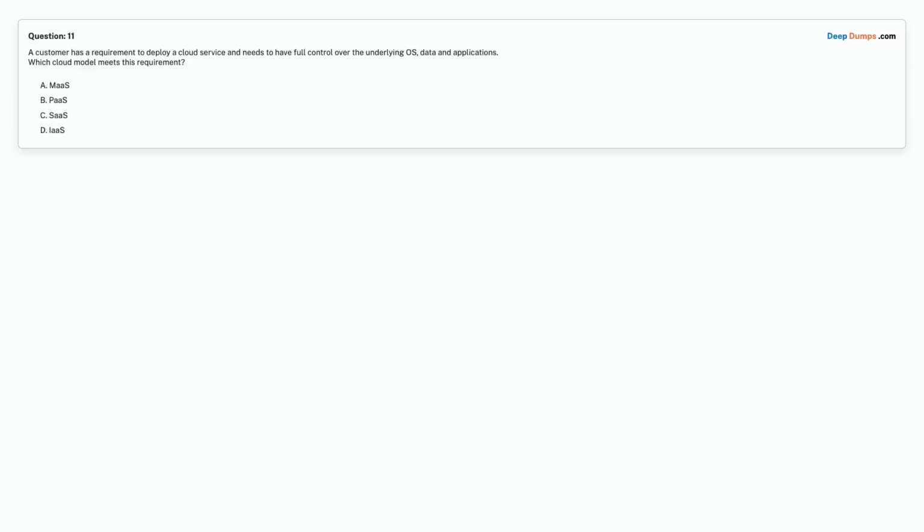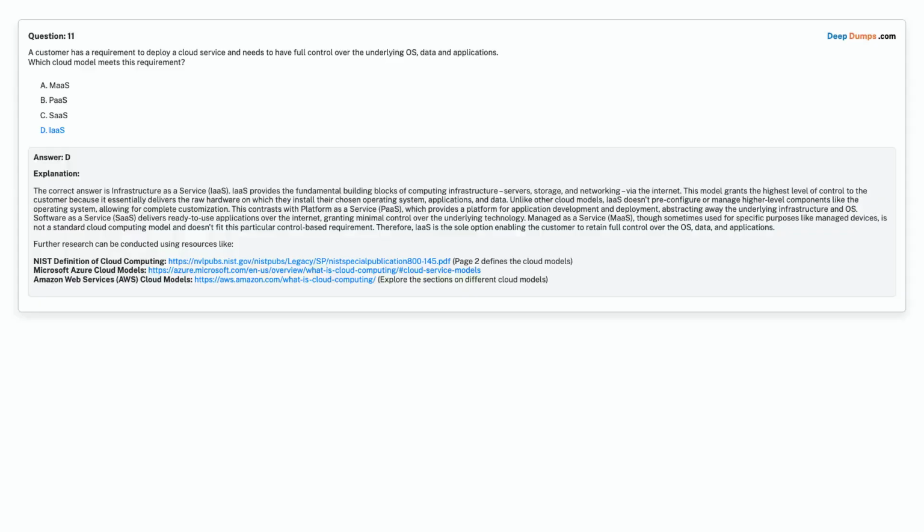Question 11. A customer has a requirement to deploy a cloud service and needs to have full control over the underlying OS, data and applications. Which cloud model meets this requirement? Option A, MaaS. Option B, PaaS. Option C, SaaS. Option D, IaaS. Choose the correct answer. Correct answer is option D, IaaS.